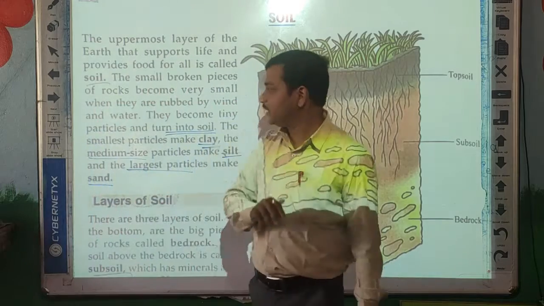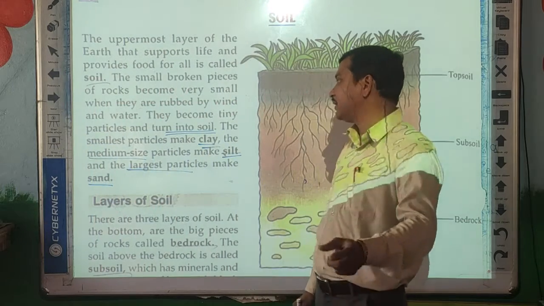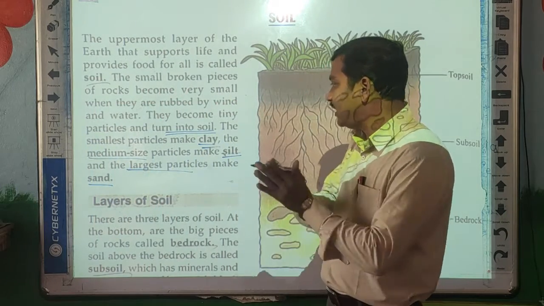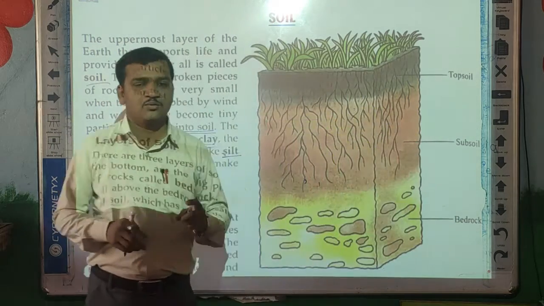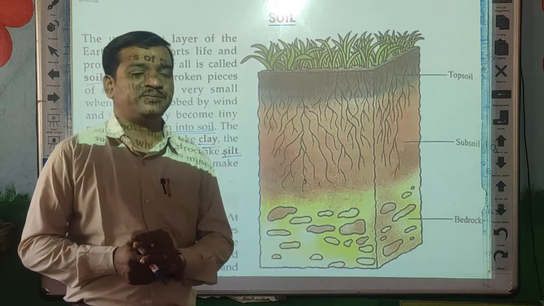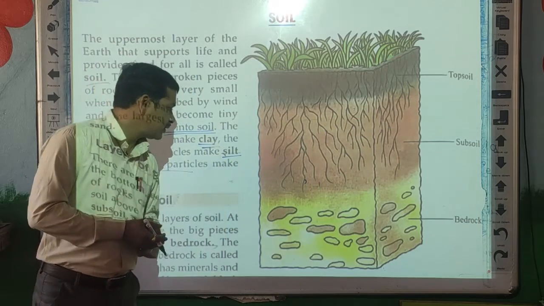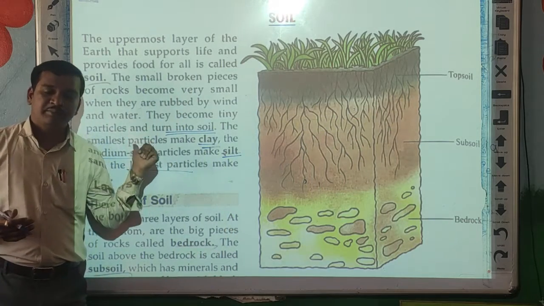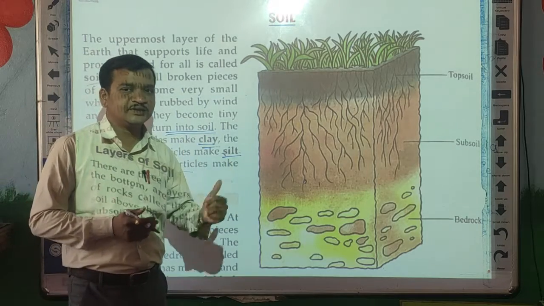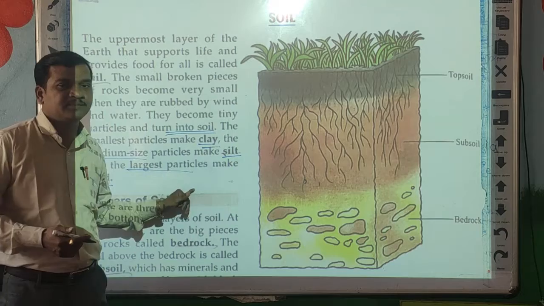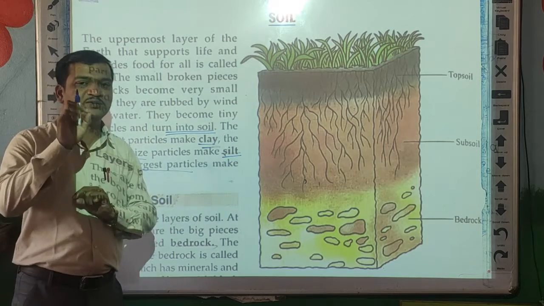See, in the soil particles, the fine particles make the clay. The medium sized particles make the silt, and the third one, the large size particles.